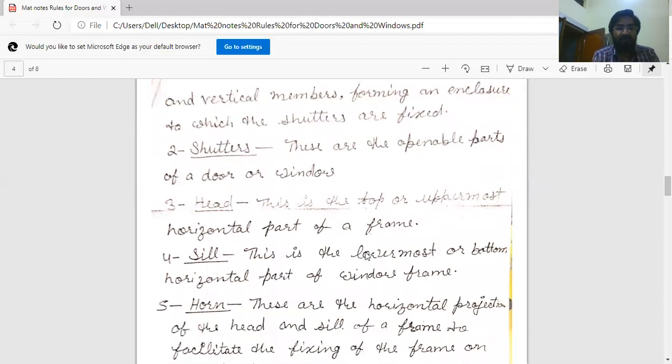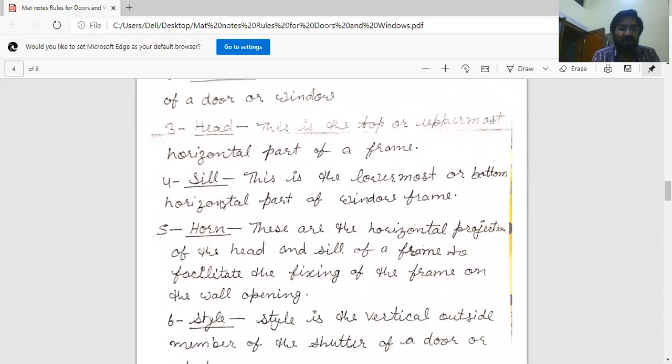Third is head. This is the top or uppermost horizontal part of a frame. Fourth is sill. This is the lowermost or bottom horizontal part of a window frame. Sill is not in a door, it is part of the window.